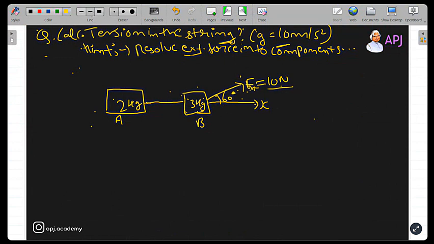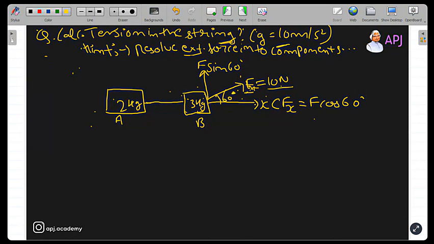If you resolve this external force F, the horizontal component of this will be Fx, which is equal to what? F cos theta. F cos 60 degree. And you will have a vertical component of this external force, which will be F sine 60 degree.